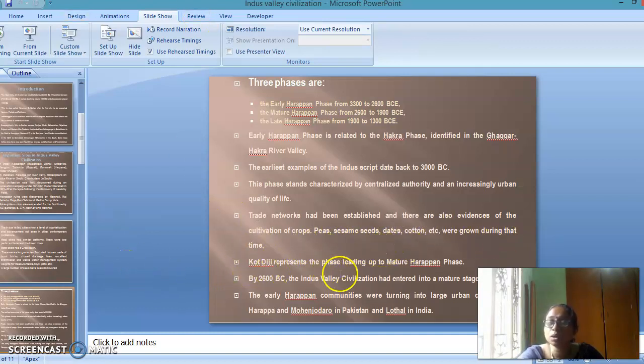The Kot Diji represents the phase leading to the mature Harappan phase. Kot Diji is a place near Mohenjo-daro. We see this in the mature Harappan phases. By 2600 BC, the Indus Valley civilization had entered the mature stage. Early Harappan communities were turning into large urban centers like Harappa and Mohenjo-daro in Pakistan and Lothal in India.